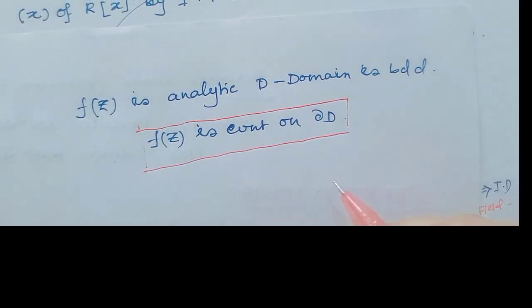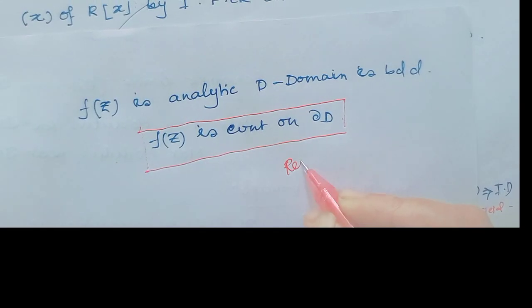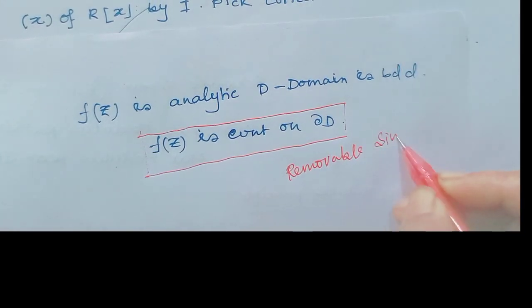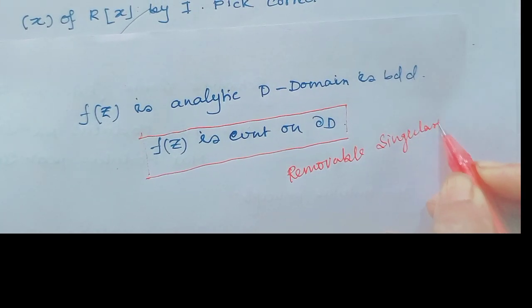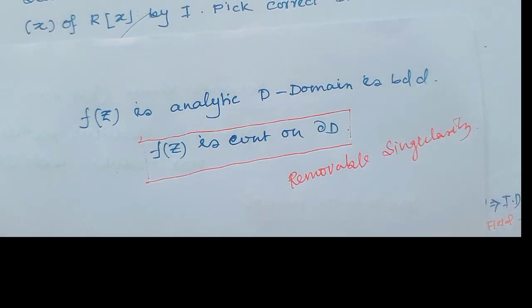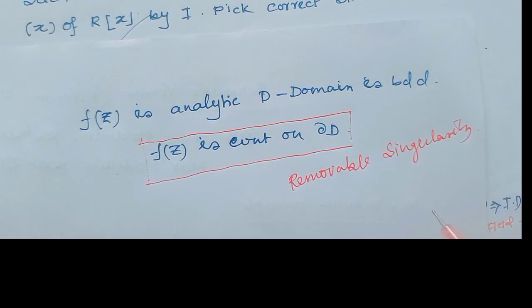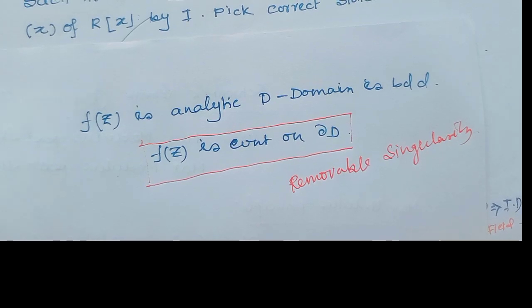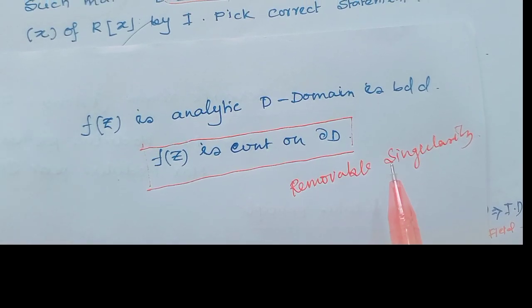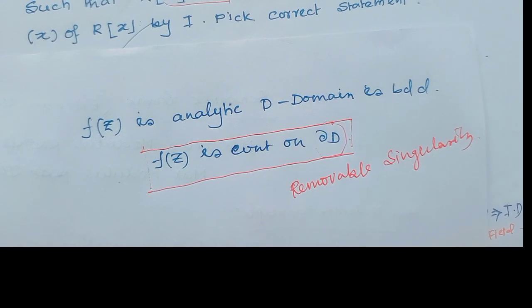Yes, it can exist. If there exists a removable singularity, then if we remove the point of singularity from the domain, the function would be continuous on del D, on the boundary.